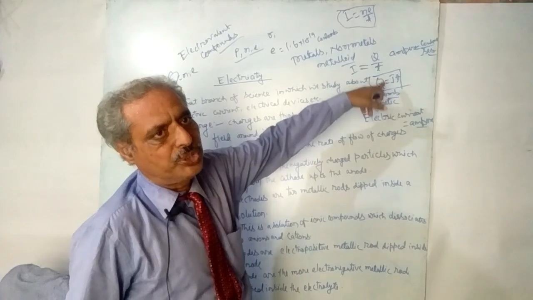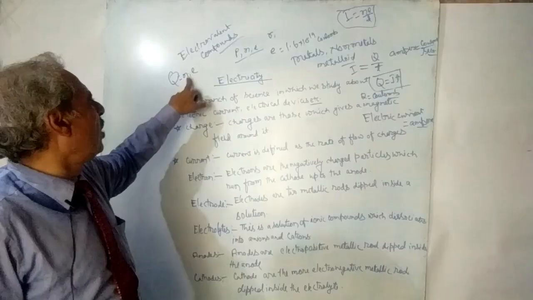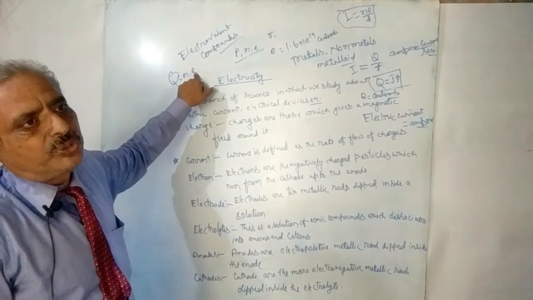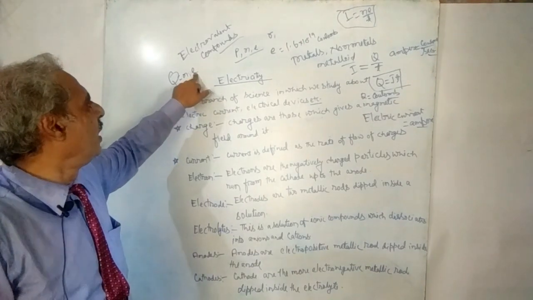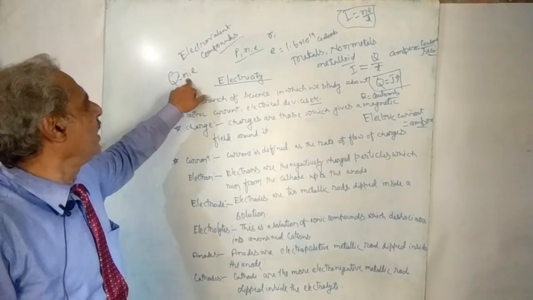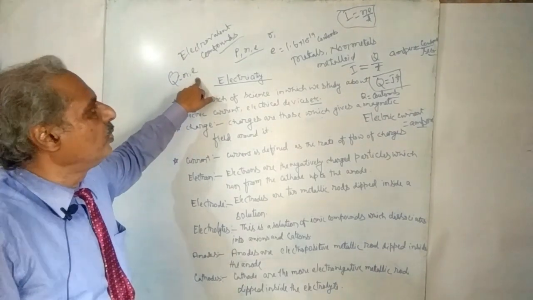So I is equal to Q by T, and one electron carries 1.6 into 10 to the power minus 19 Coulomb, which is multiplied by N, and then we get Q is equal to Ne.